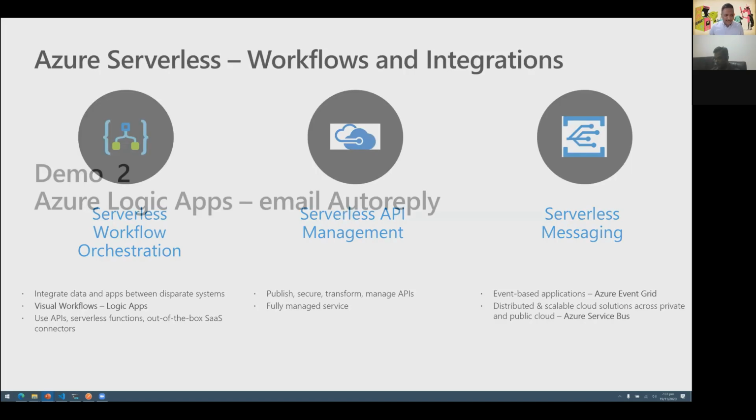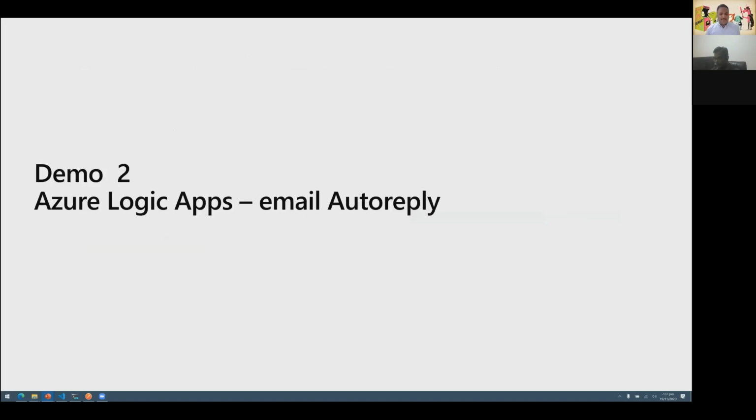Now, let's look at an example of Azure Logic App. And this is again from my personal experience, where I built a Logic App to automatically write an email reply. So the scenario was I had this account with a bank, and by mistake, my email ID was tagged to somebody else's account, and that person was defaulting. And I was getting a lot of emails from the bank saying, your credit card has pending due amounts, your policy has so much amount to be paid. And this was coming quite regularly, and it was really irritating for me.